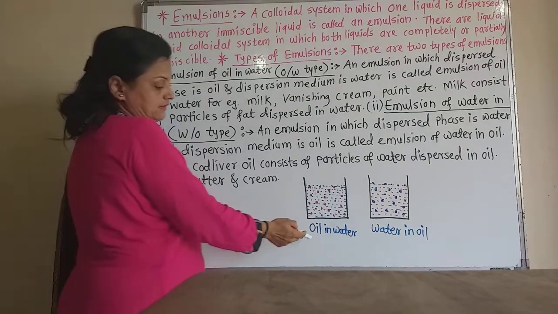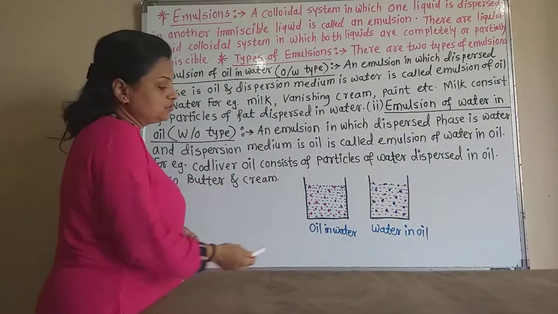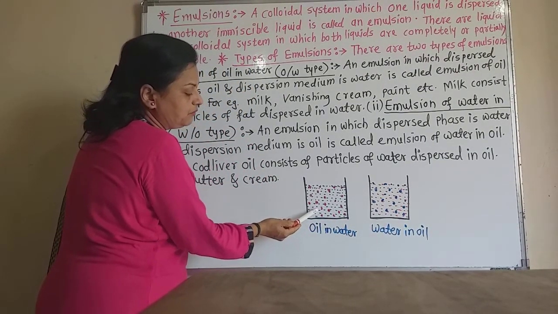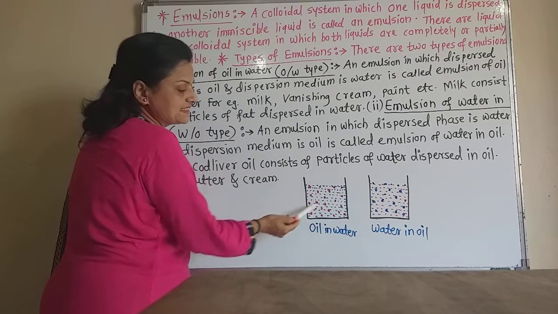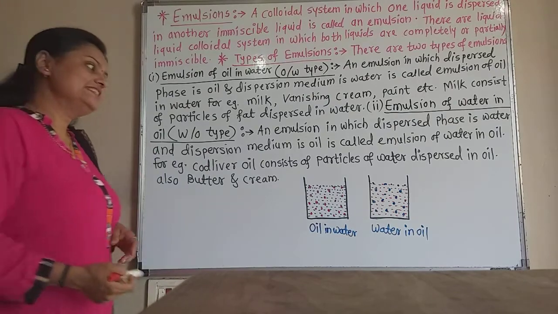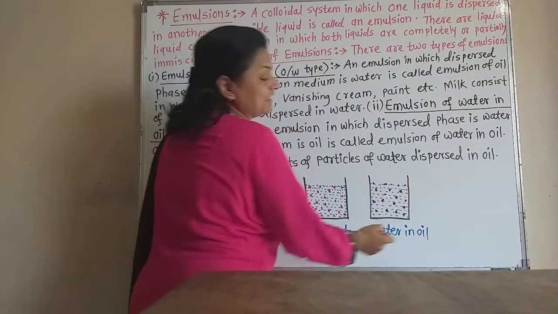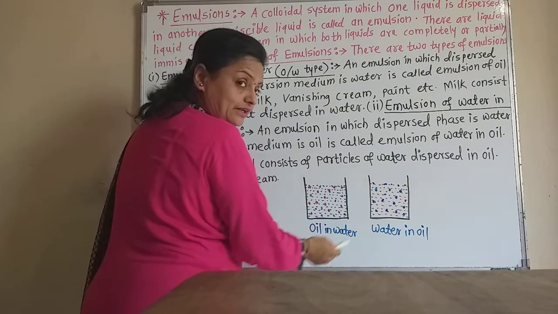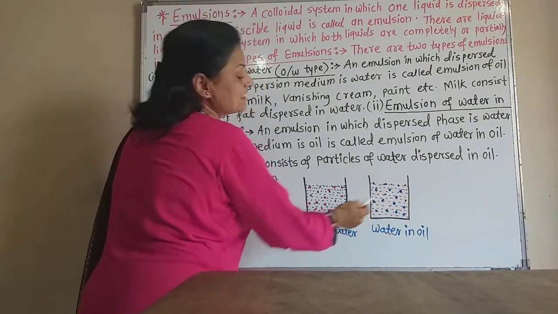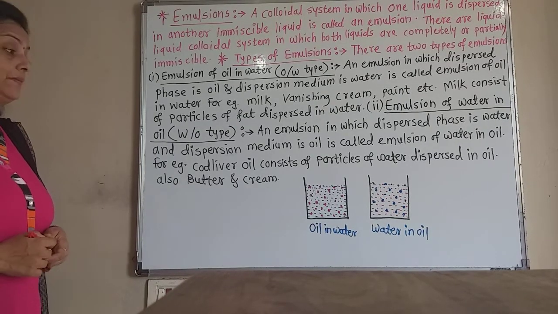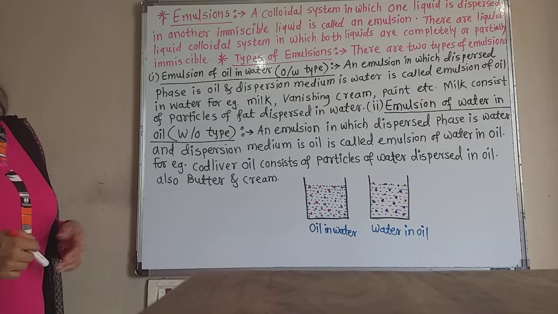Now see these figures. This is the oil in water type. These red particles are of oil and the blue particles are water. And this is water in oil. That means blue particles are of water and the red particles are of oil. These are the two figures of the two types of emulsion, oil in water and water in oil.